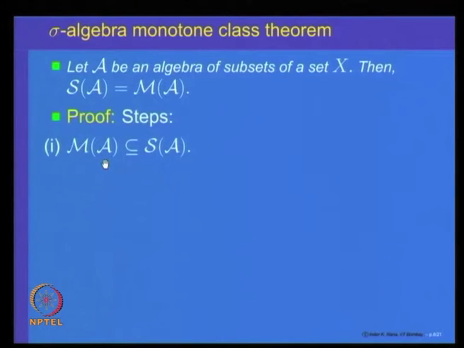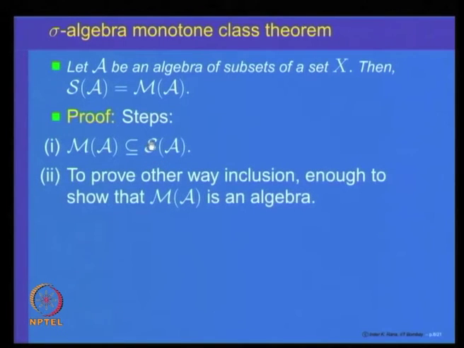For that one need not even have A as an algebra. For any collection, M of C is contained in S of C. So, in particular if A is an algebra, then M of A is a subset of S of A. So, we have to prove the other way around inclusion, namely M of A includes S of A when A is an algebra.